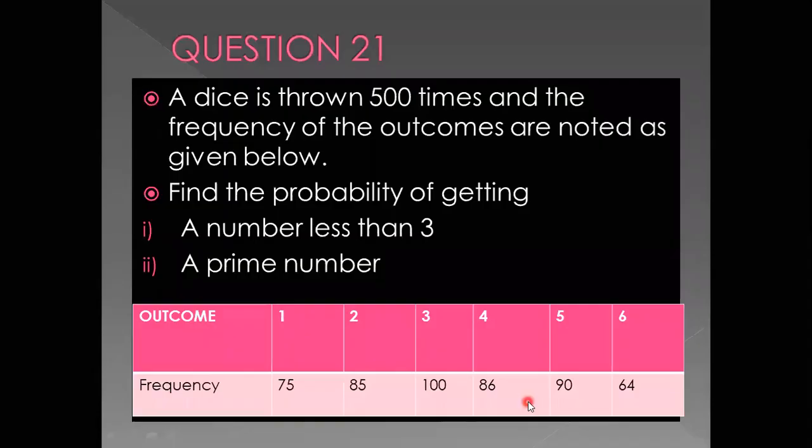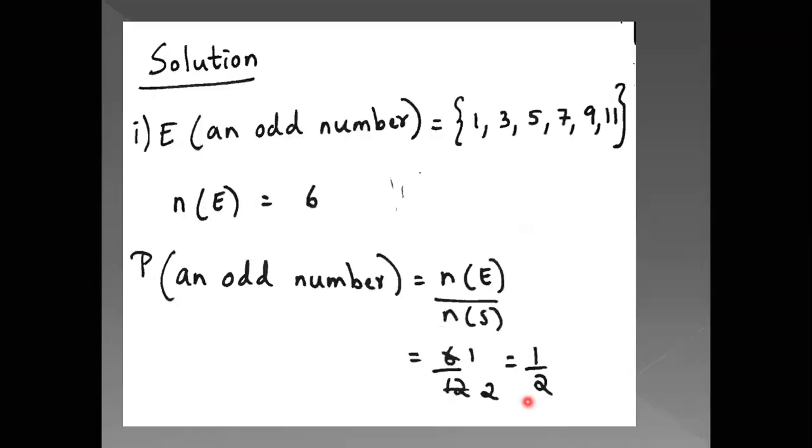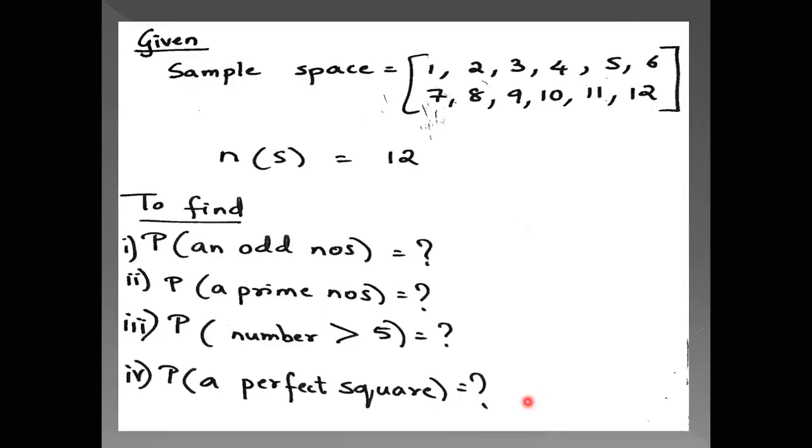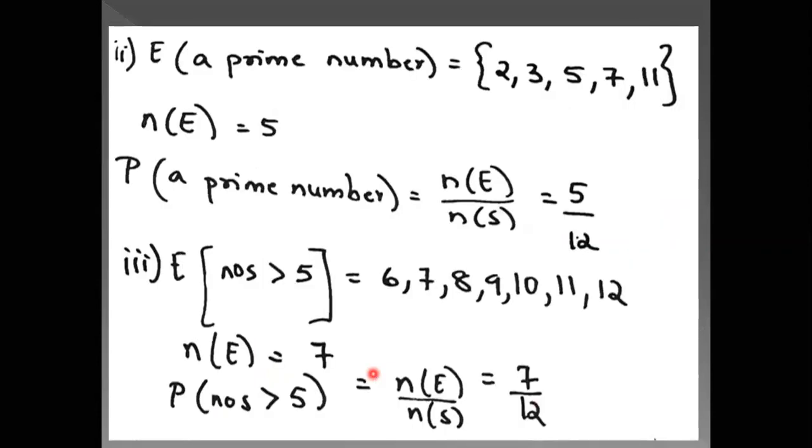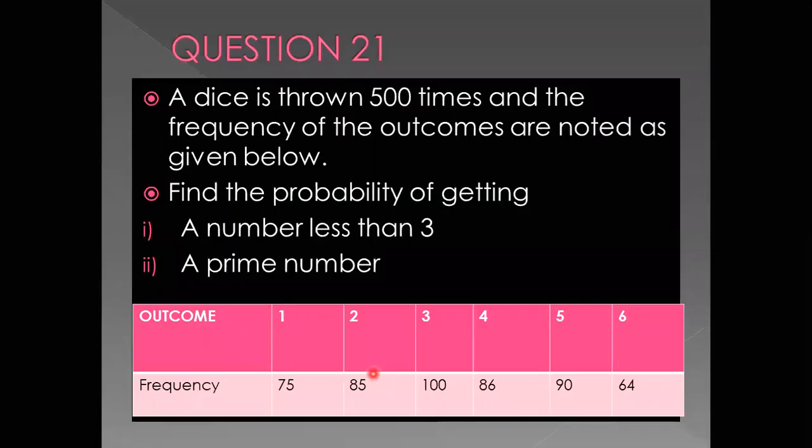Okay, children. Now next, we have finished all this. And now one is left, that is a perfect square. So you have to get a perfect square. Now this is your homework, which you will be posting in the group. Okay, children, do it as a homework and post it in the group. Now you must have got the idea how to go about it. So please post it. Now next is question 21.